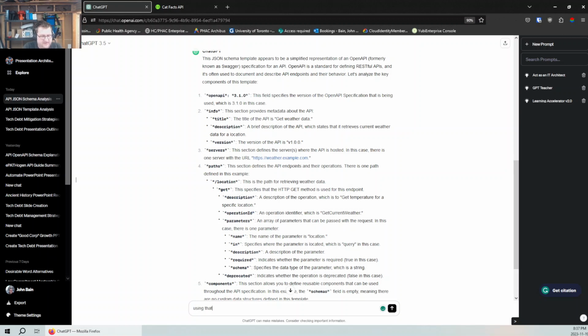Using that template, generate a JSON object for the Cat Facts API. Here's the URL, and the endpoint for a single cat fact. There you go.